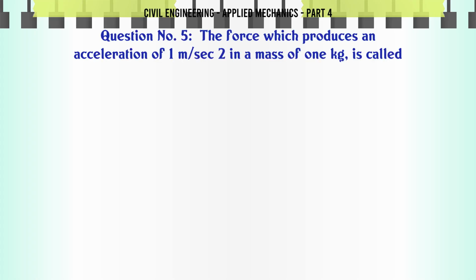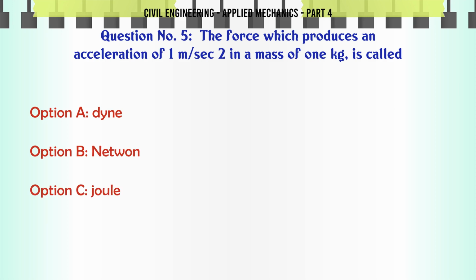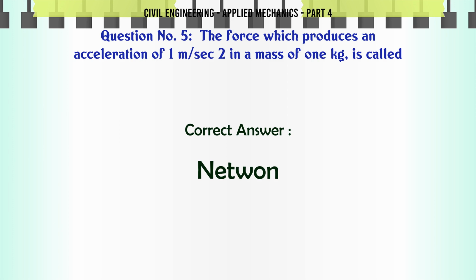The force which produces an acceleration of 1 m/s² in a mass of 1 kg is called A. dyne, B. newton, C. joule, D. erg. The correct answer is newton.